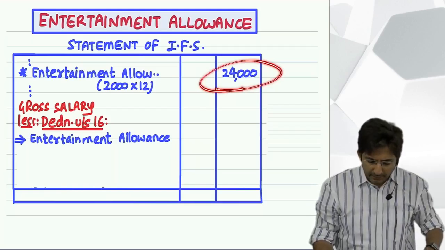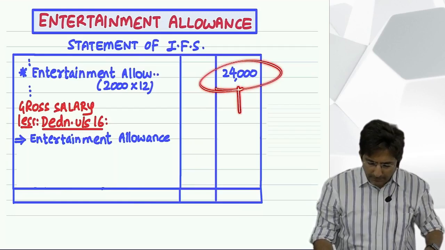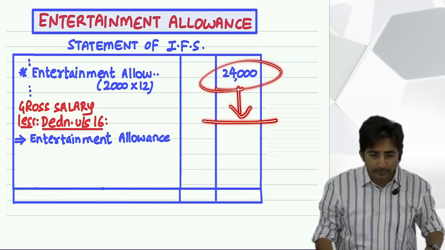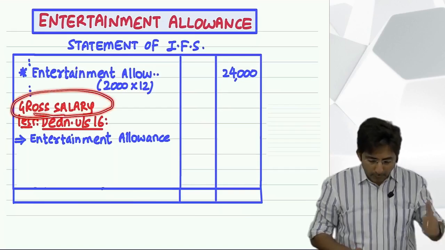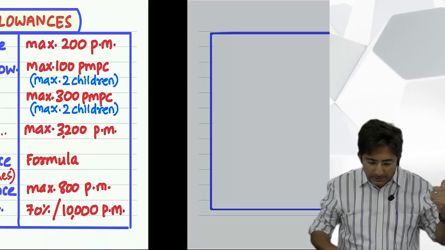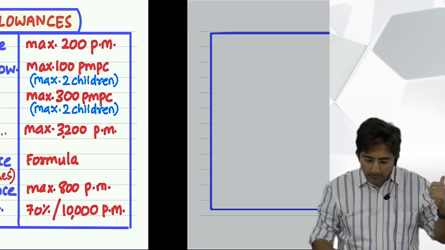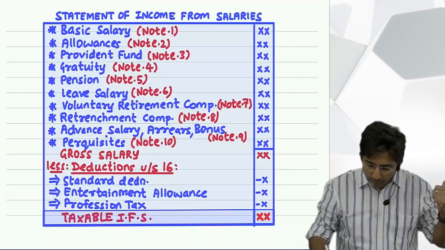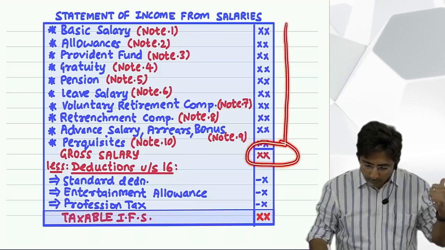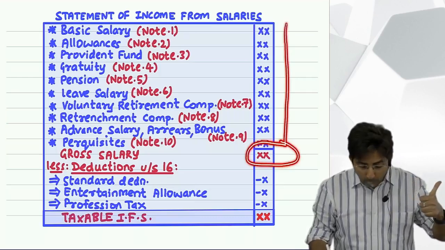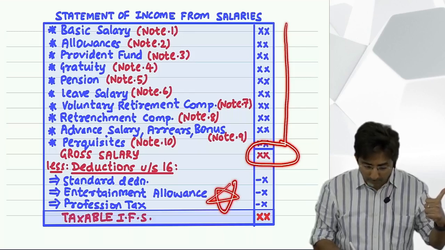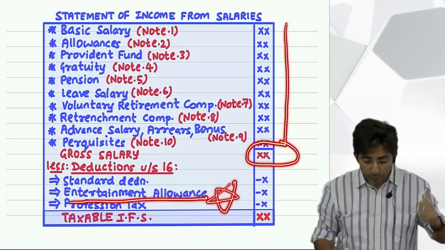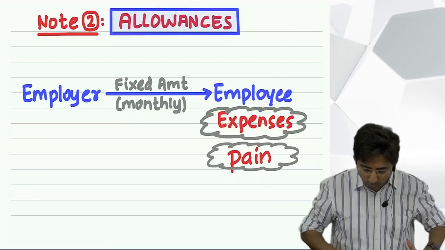Okay. And then write all other items in the statement. Total of the statement. And you know what the total of the statement is called? Gross salary. You want to see the format which I had shown last lecture? Look. The total of the statement is called gross salary. And after gross salary, can you see there is something called deduction under section 16? There, entertainment allowance is there. So see, precisely you know what to do. Look here.